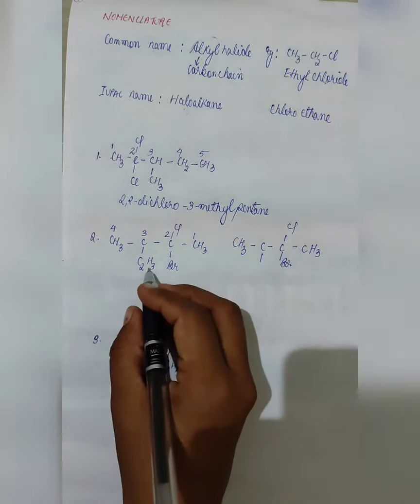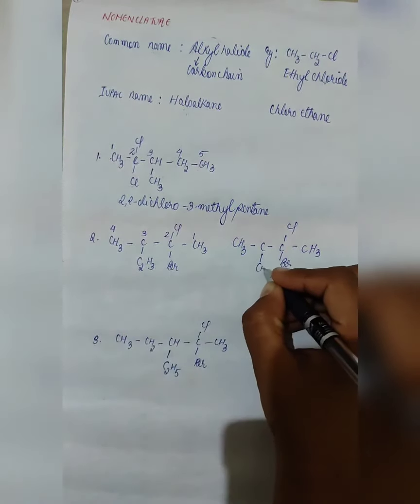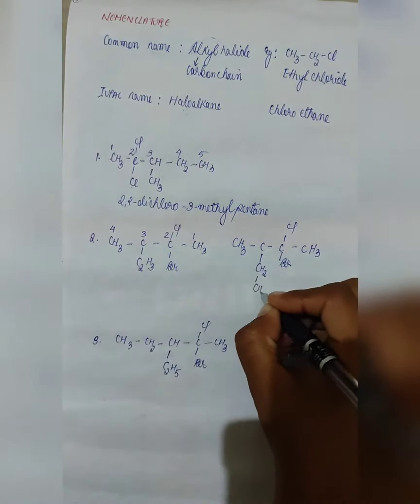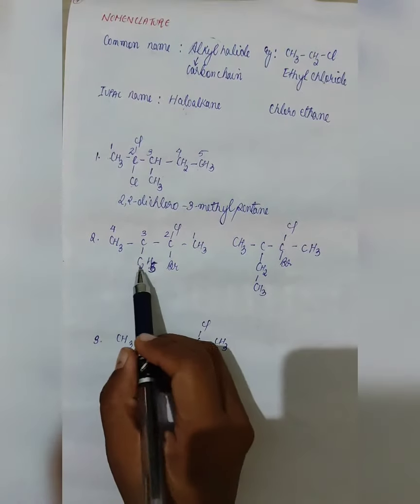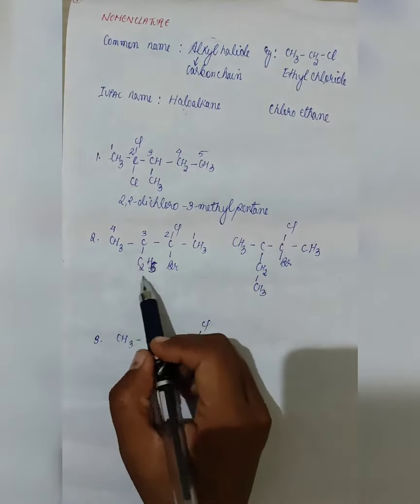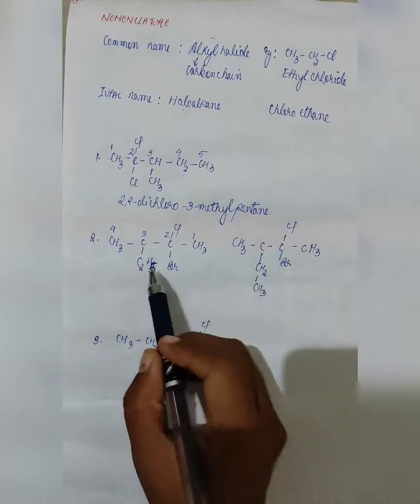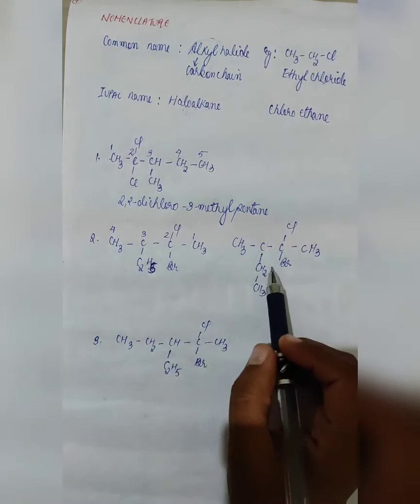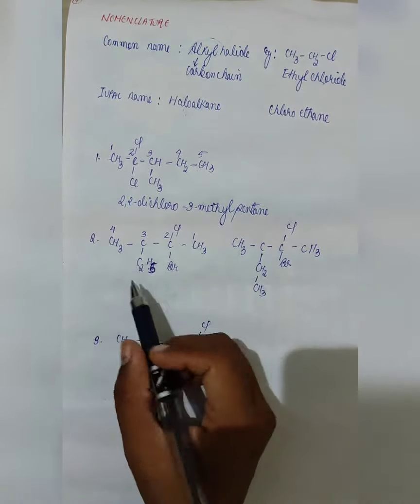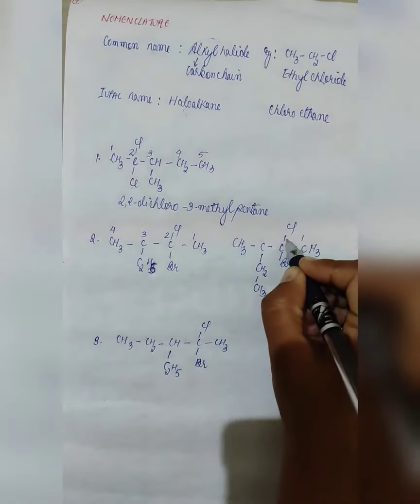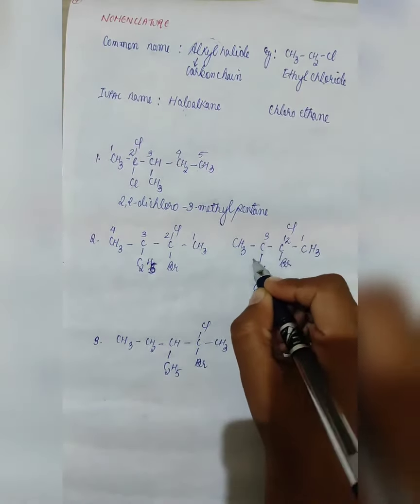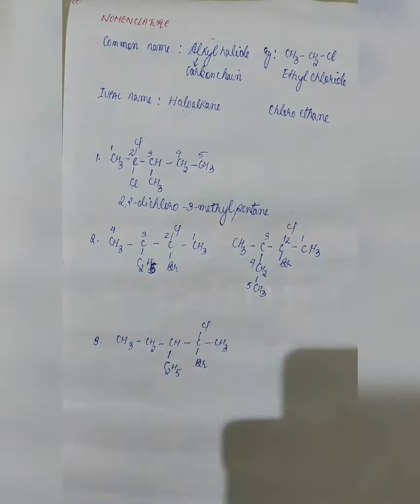This can be broken down into CH2 and further CH3. This should be C2H5. So if we break this, C2 and H5, we are getting 5. Now from here we are getting only 4 carbons. But if we proceed in this manner, 1, 2, 3, 4, 5, we are getting 5 carbons. So our next criterion is that we have to look for the longest carbon chain.